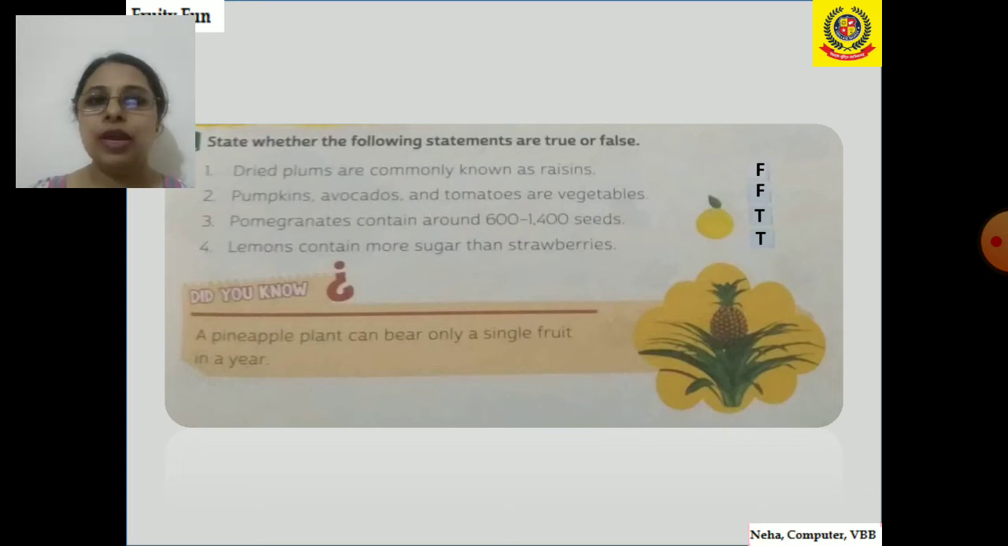Next, pomegranate contains around 600 to 1400 seeds. Yes, so it is true. Pomegranate, it has a high antioxidant. And last one is, lemon contains more sugar than strawberries. Yes, it is also true. Lemon contains around 70% sugar, whereas strawberry contains only 40% sugar in it.